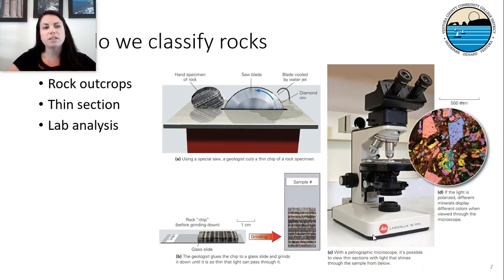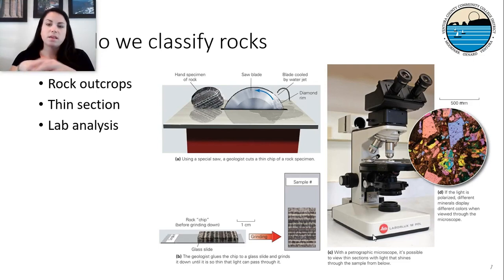We can also look at thin sections, which are small pieces of rock that have been collected either at an outcrop or maybe from drilling a well or something. And you would take a small slice of the rock and you would be able to do analysis on that piece of rock. So thin sections are typically about 3 inches in diameter or so. And then all these analyses can be done on that piece of rock.